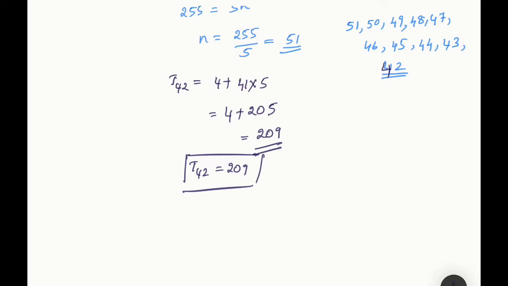Okay. Now let me do the 16th question. Find 31st term of an AP whose 10th term is 38 and 16th term is 74.